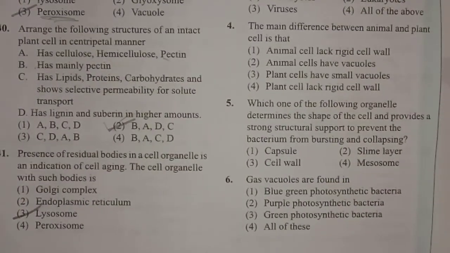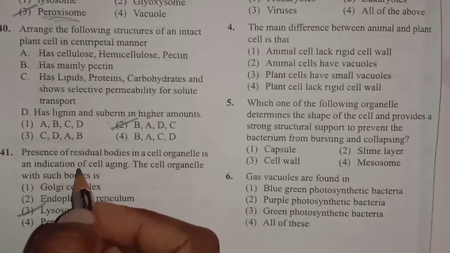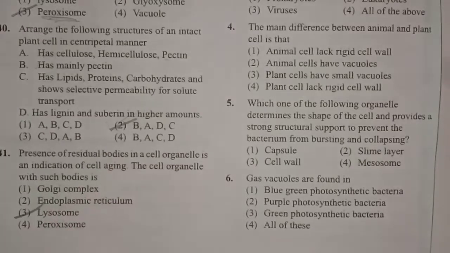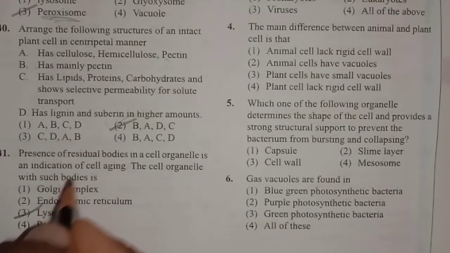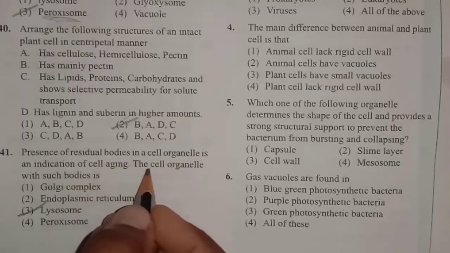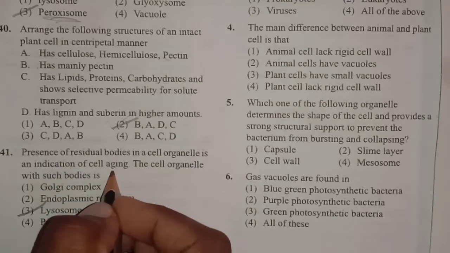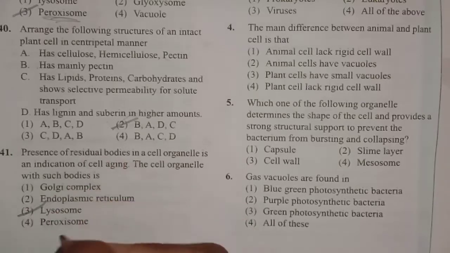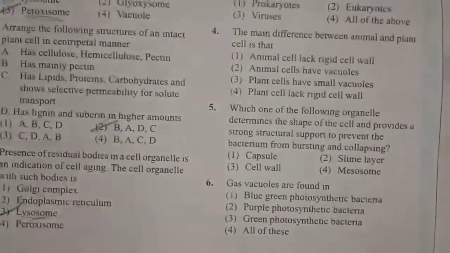Next one, presence of residual bodies in a cell organelle is an indication of cell aging. The cell organelle with such bodies, if we find residual bodies, is usually the tertiary lysosome. The lysosome which engulfs the damaged cell organelles, the residual bodies are usually present in that lysosome. It is an indication of cell aging because all the damaged or aged cell organelles are engulfed by the lysosome.